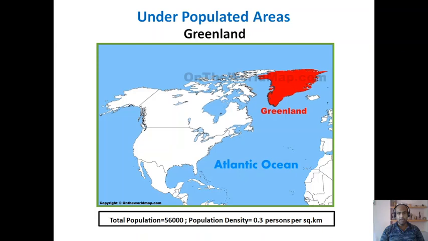Among the underpopulated areas, Greenland is very popular. In Greenland, population density is less than 1, that is 0.3 per square kilometer.